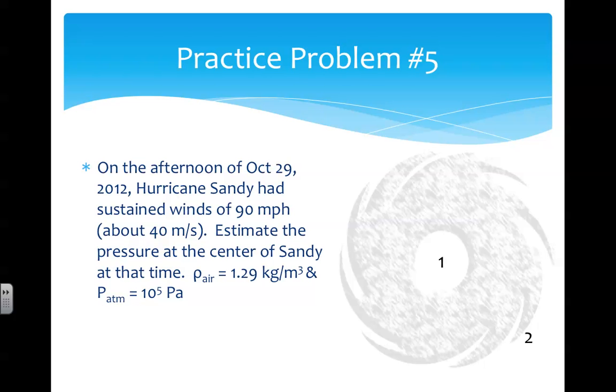Problem number 5. On the afternoon of October 29th, 2012, Hurricane Sandy had sustained winds of 90 miles per hour, which is about 40 meters per second. Estimate the pressure at the center of Sandy at that time. And we'll say the density of air is 1.29 kilograms per meter cubed, and atmospheric pressure, recall, is 10 to the 5th pascals. Pause the video if you need time to work on the solution.